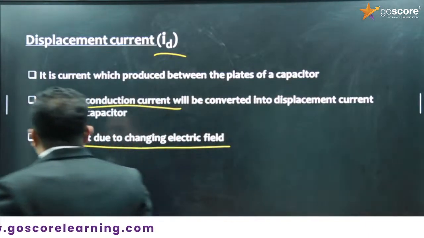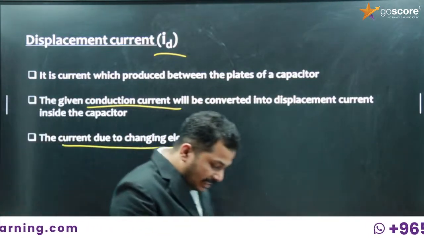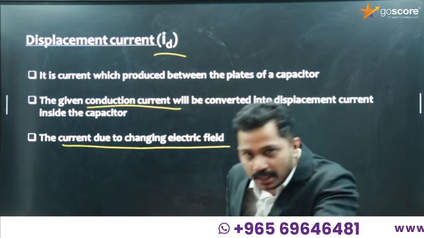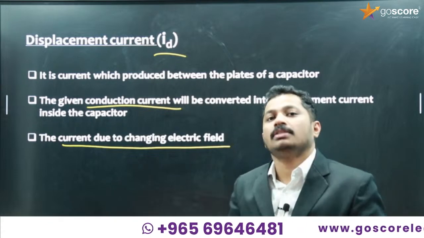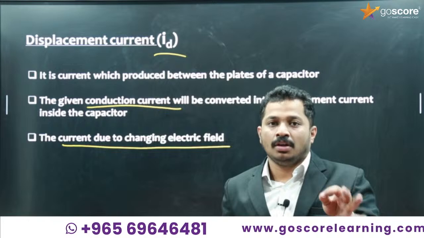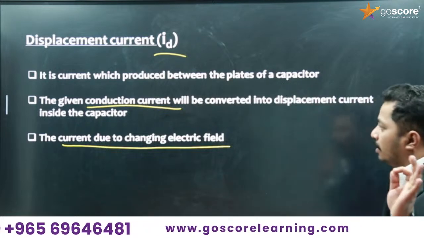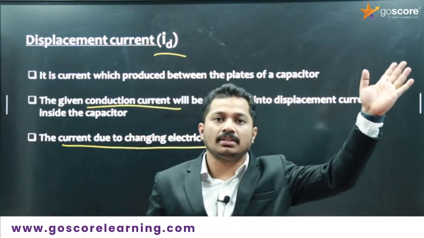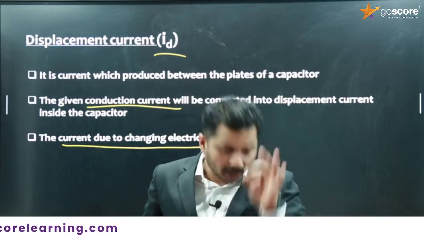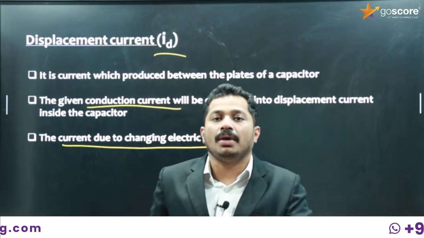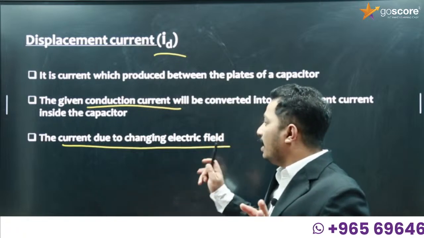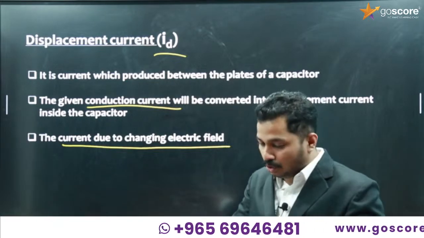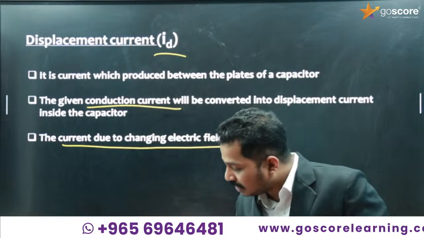So it is the current due to a changing electric field. A time varying electric field is giving a time varying magnetic field. Whenever there is a magnetic field, there should be a current, and that current is displacement current. Got it or not? As I told you in the previous classes in moving charges and magnetism, whenever there is a magnetic field, there will be a current. So this time varying electric field is producing a time varying magnetic field, and the source of that time varying magnetic field is the displacement current.